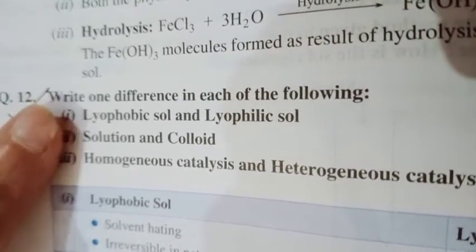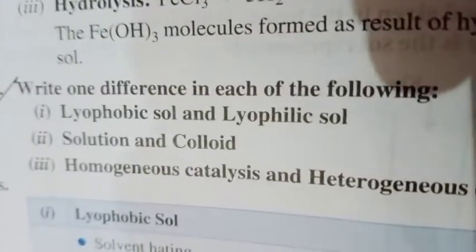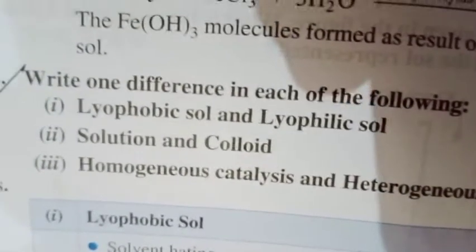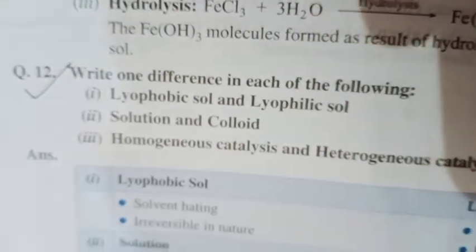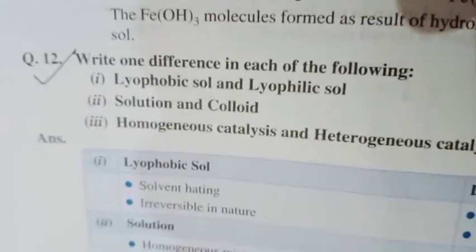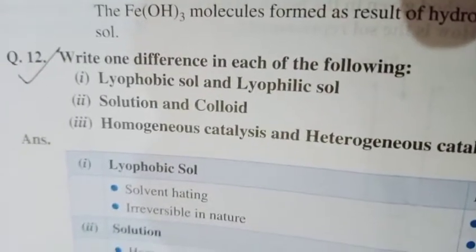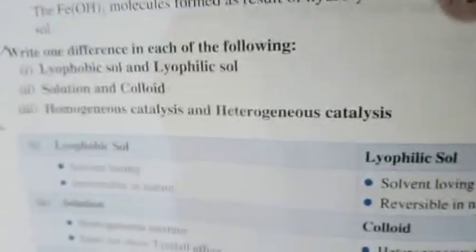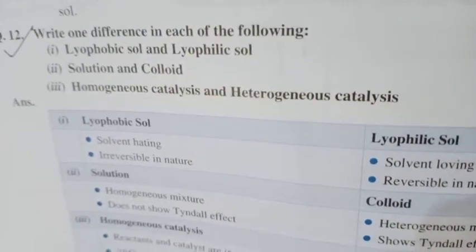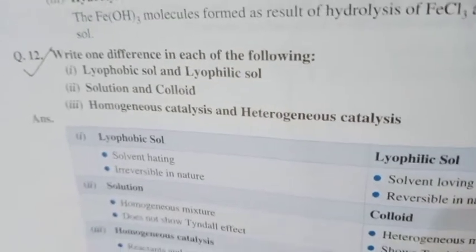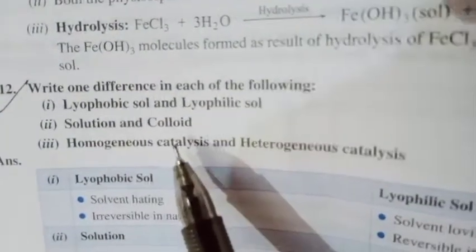Therefore in such a colloidal solution, if the dispersed phase and dispersion medium have affinity, they will be called lyophilic sol, and if the dispersed phase and dispersion medium don't have affinity, they hate each other, then they will be called lyophobic sol. Lyophilic sols are normally reversible and they are more stable, while lyophobic sols are irreversible in nature and they are quite unstable.